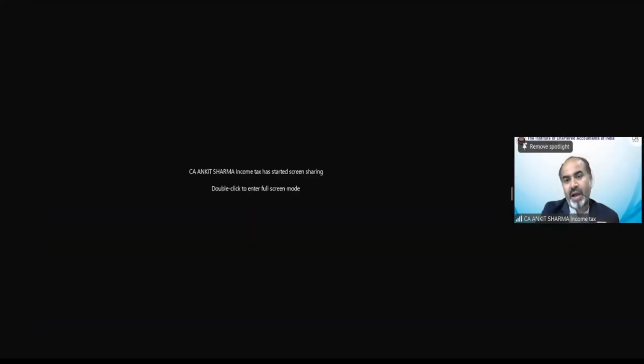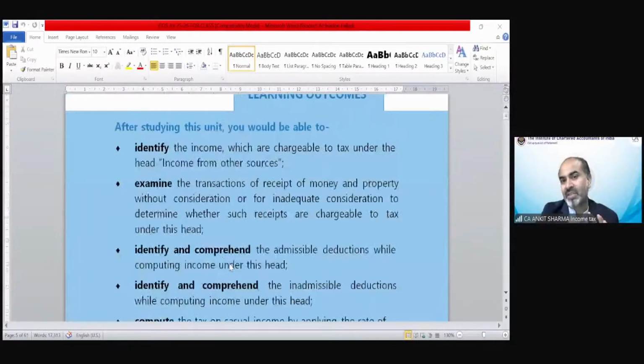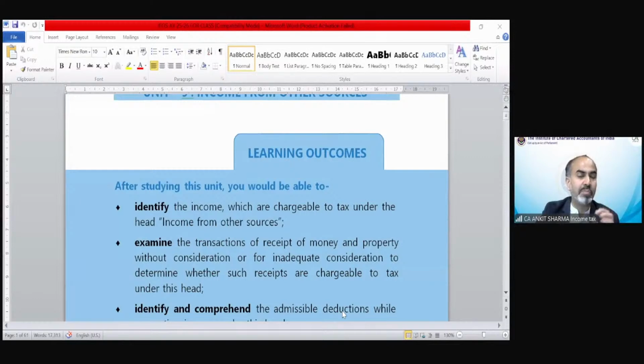So let's get started with the provisions of income from other source. I did not prepare the notes for this chapter because the study material is actually covering each and everything so beautifully. And because this chapter has small sections, there's nothing correlated, because those incomes are not going to be taxed under any other head of income, they are going to be taxed under this section. So there is no interconnected provision which needs that connection from the notes or diagram. That is not in this chapter.